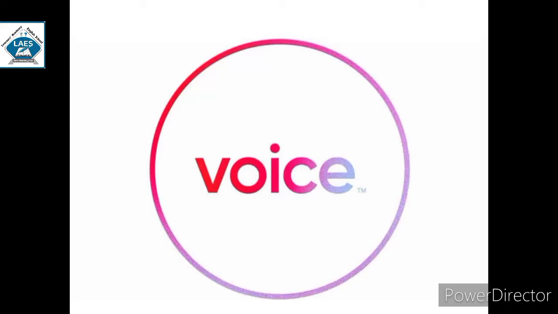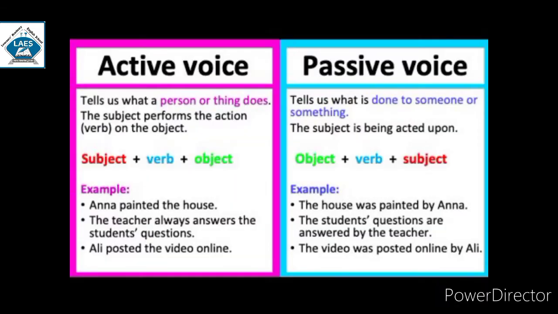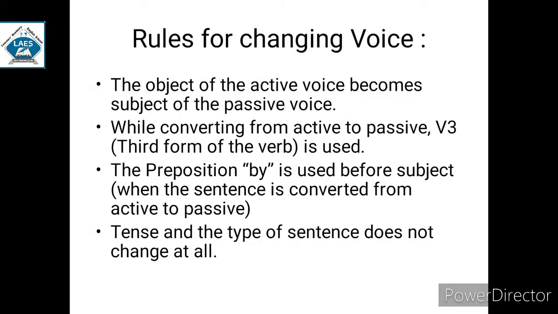Hello students, we have already understood that voice is of two types, active voice and passive voice. We have also understood the difference between active voice and passive voice. Active voice is in the form of subject plus verb plus object, whereas passive voice is in the form of object plus verb plus subject. Then we have also covered 4 rules.